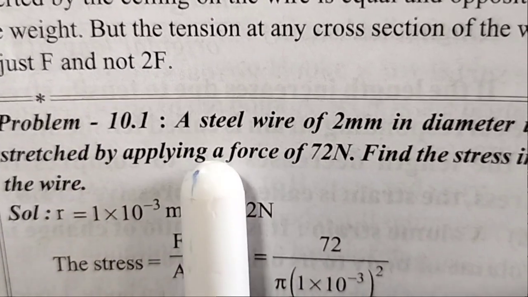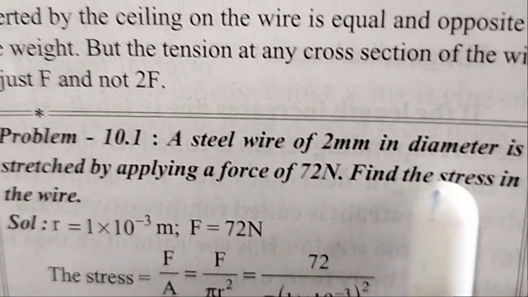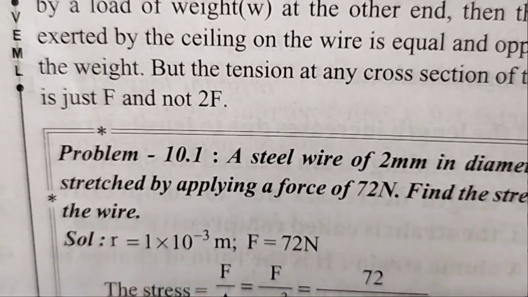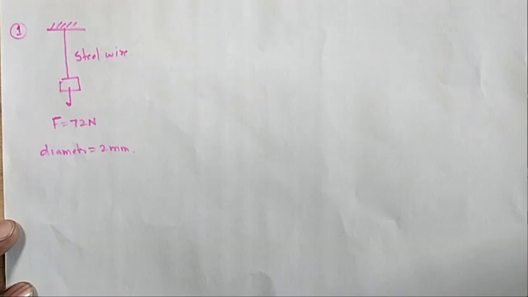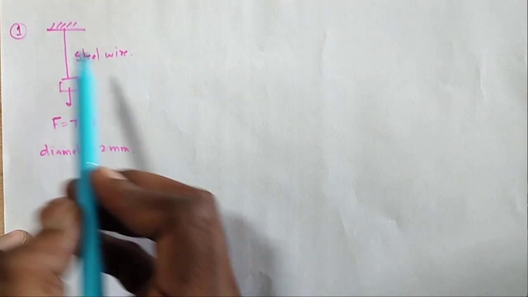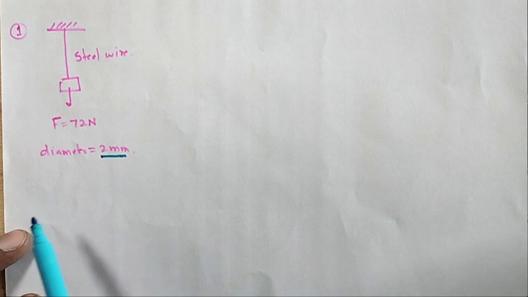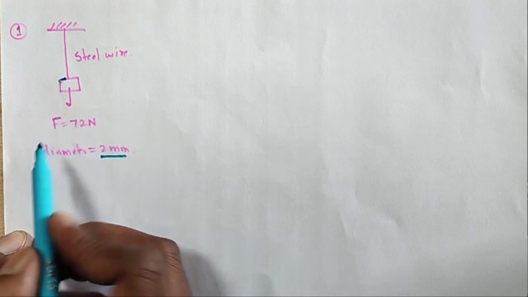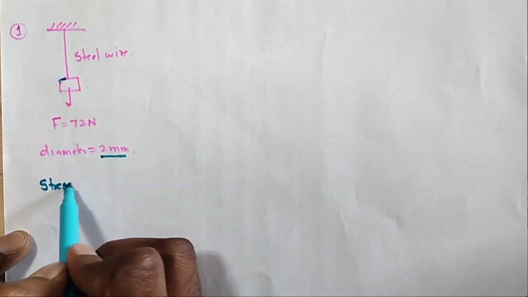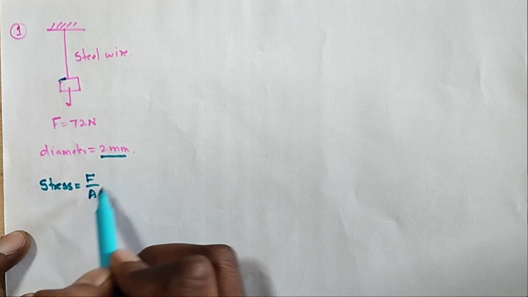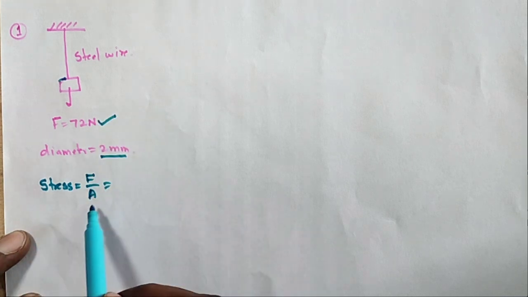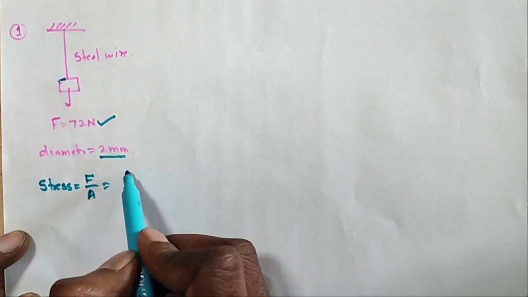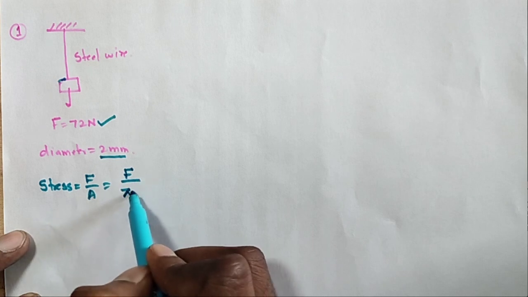Some example problems. A steel wire of 2 mm diameter is stretched by applying a force of 72 Newton. Find the stress in the wire. Solution. Let us take one steel wire. The diameter is 2 millimeters and the force acting is 72 newtons. We know that stress S is equal to F by A. Here F is given as 72 newtons, but the area of cross section of the wire is not given. What is given? Diameter.